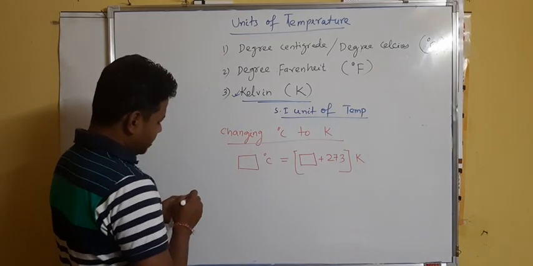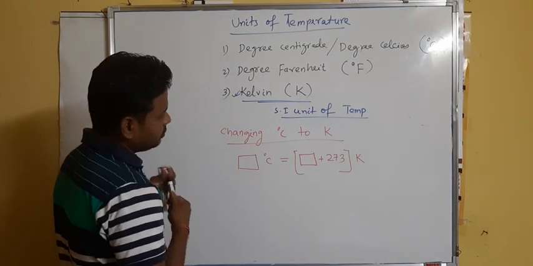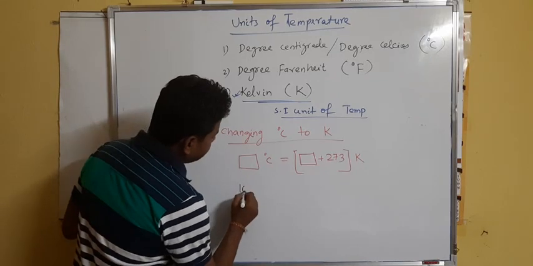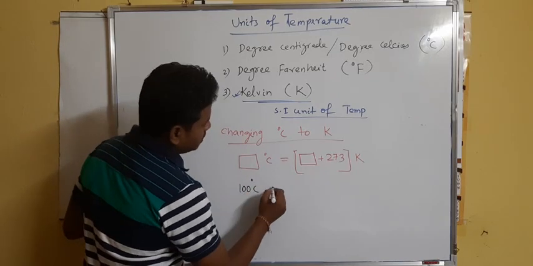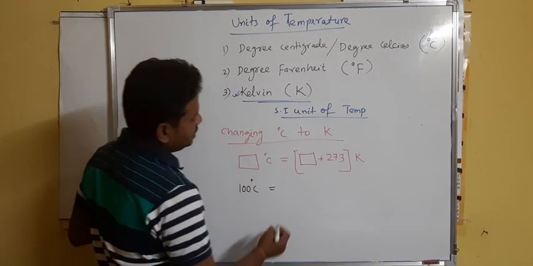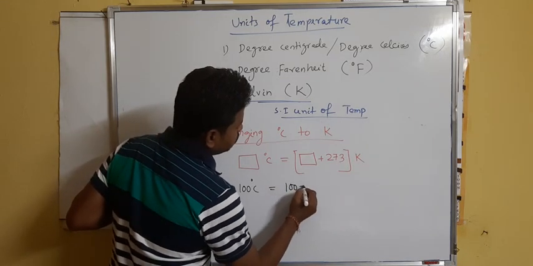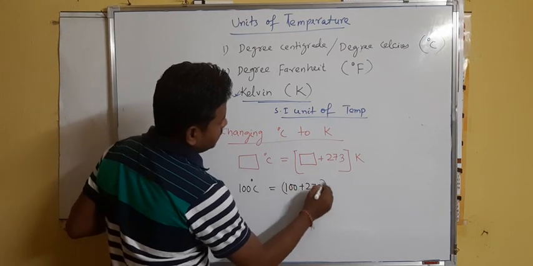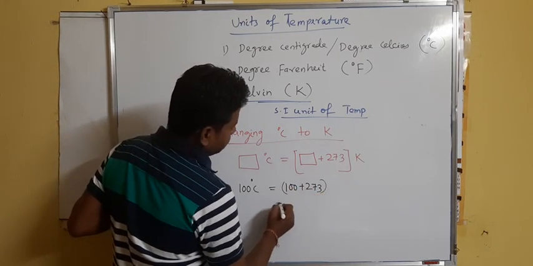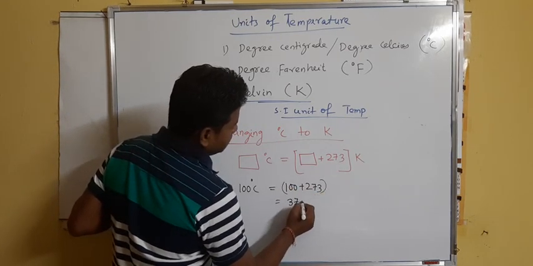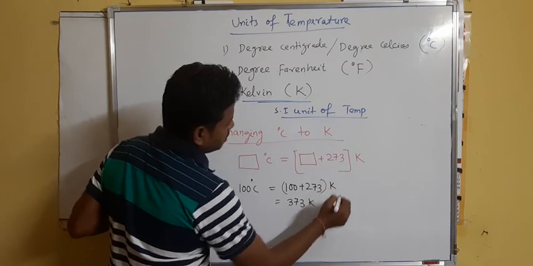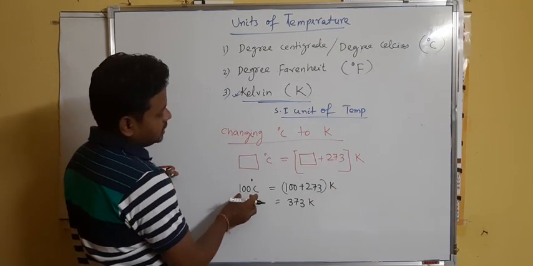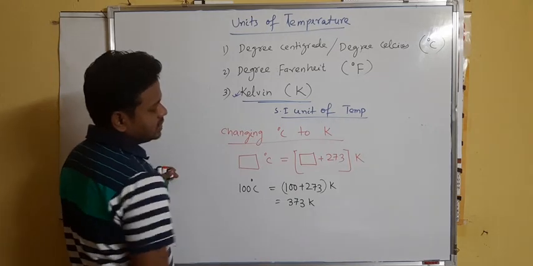I am giving one example here. For example, it is given 100 degrees centigrade. If you want to change into Kelvin, we have to add 273 to 100. Then it will become 373 Kelvin. So 100 degrees centigrade is equal to 373 Kelvin.